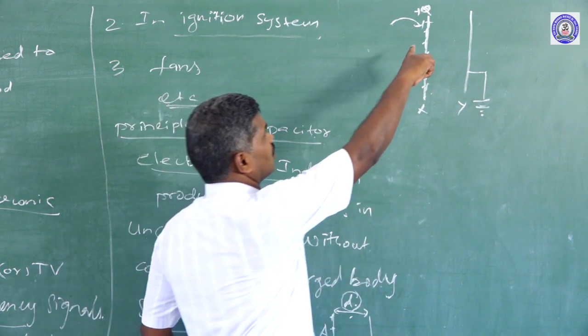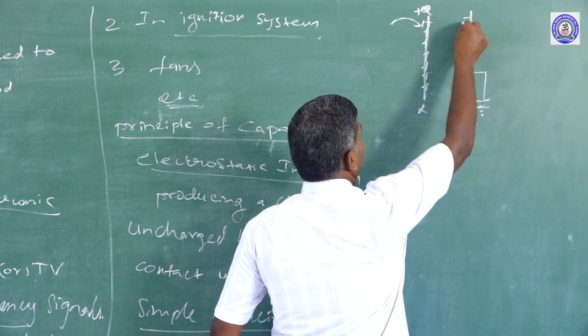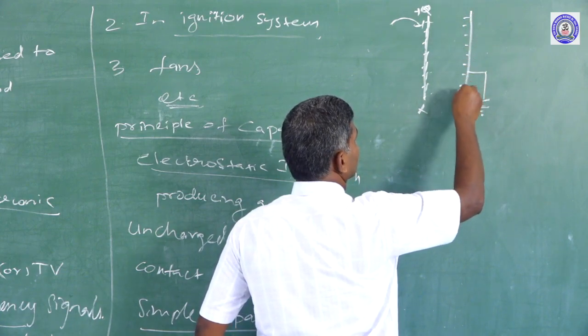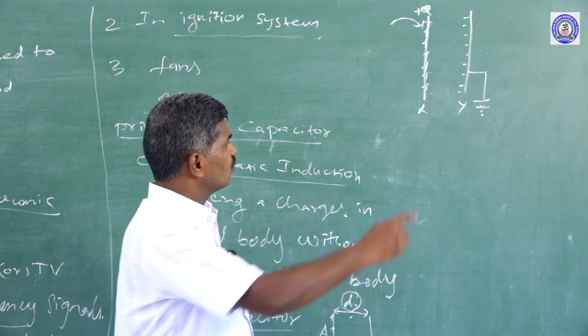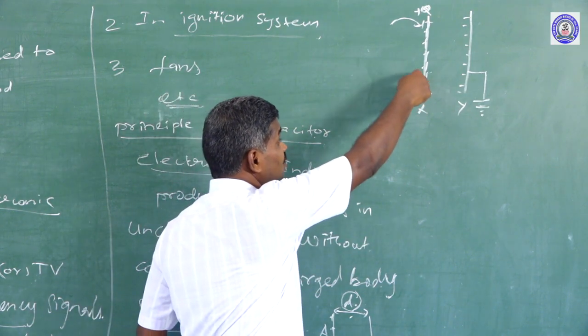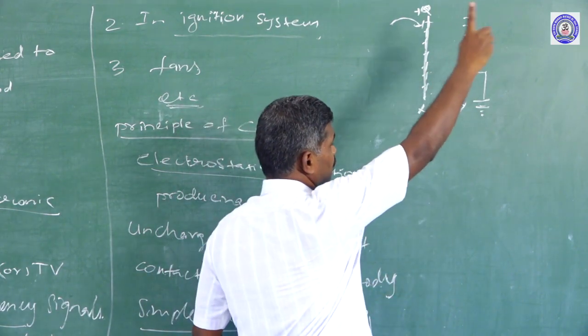If you give charges to the X plate, charges are induced. What kind of charges are induced? If you give positive charges to one plate, negative charges are induced.